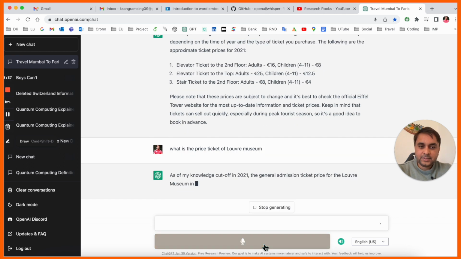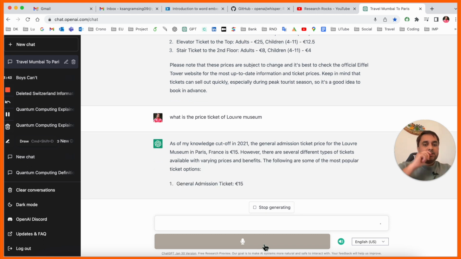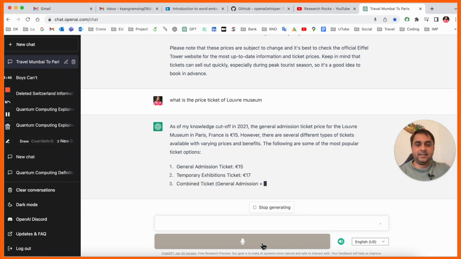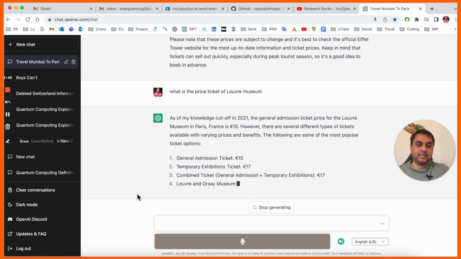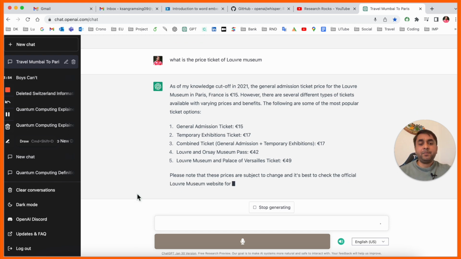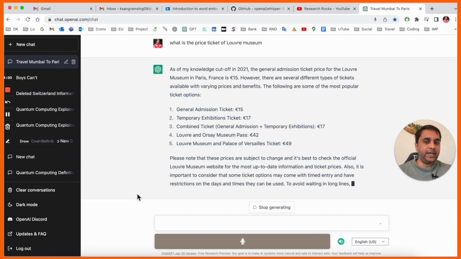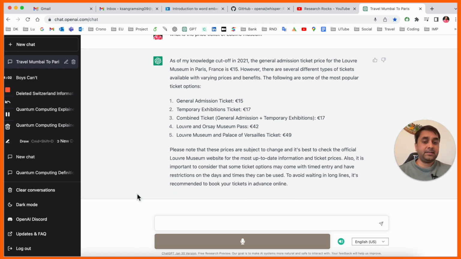Look at this, in 2021 the Louvre Museum in Paris is 15 euro. The same price, I also purchased the 15 euro ticket and then explored, depending upon the day and year. That is really amazing. All the information is coming here. Accordingly, you can make your travel plan and ask ChatGPT, and ChatGPT provides you this kind of information. That one is really amazing.